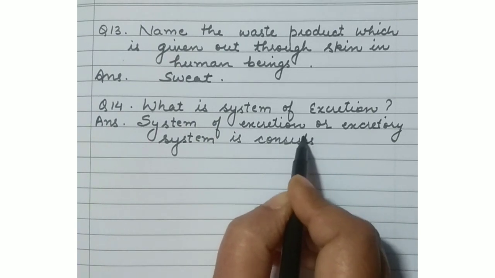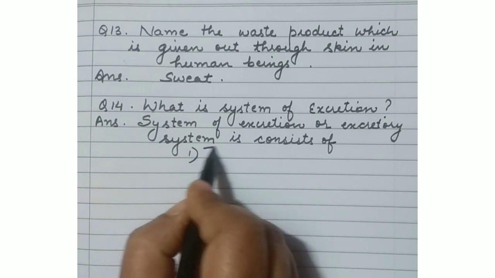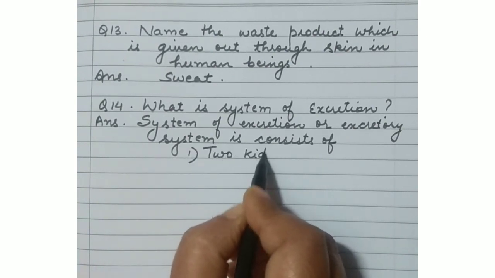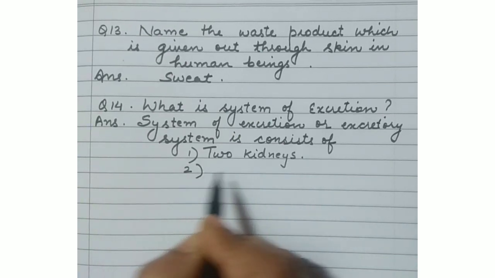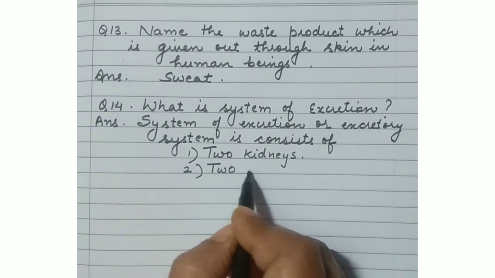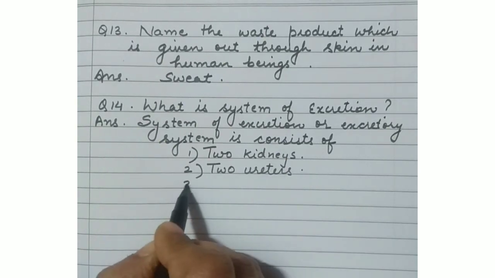We have done the diagram of the excretory system also. In that diagram you see we have done all these organs. For example, you can write these organs in numbering. Number 1 is the kidneys, a pair of kidneys. Then 2 ureters.